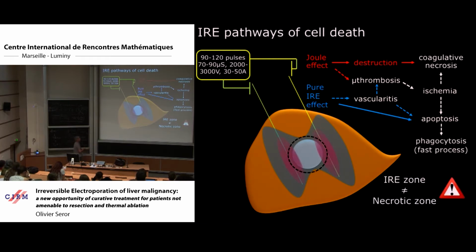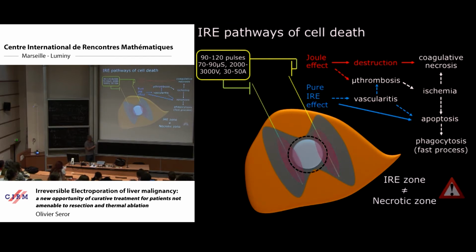And when we have apoptosis, what is very special is that after the cells die, there is a process of phagocytosis. And this is really important because the course of the treatment zone is completely different from pure coagulative necrosis.